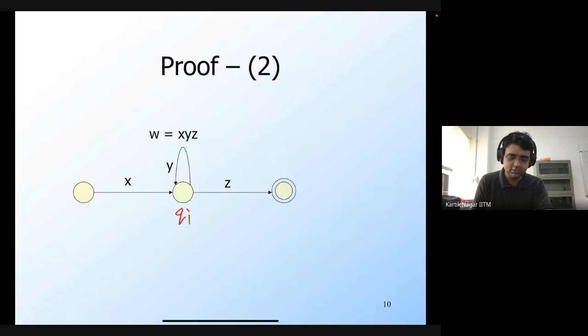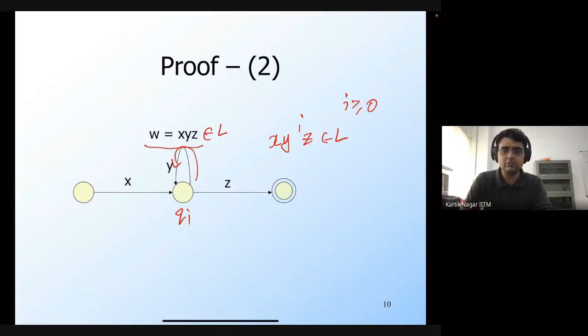Okay? So now w is equal to xyz, where xyz belongs to the language. But that would mean that you can take this path from Qi to Qi any number of times. So xy^iz, where i is greater than or equal to 0, also belongs to the language. So there are an infinite number of such strings in the language, and that's why the language is going to be infinite.